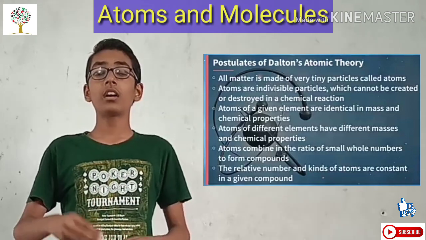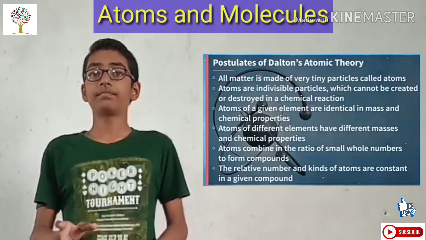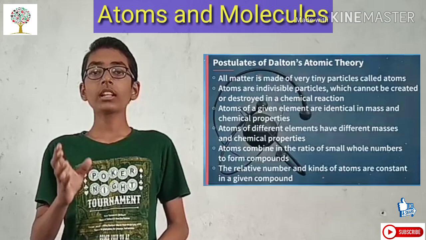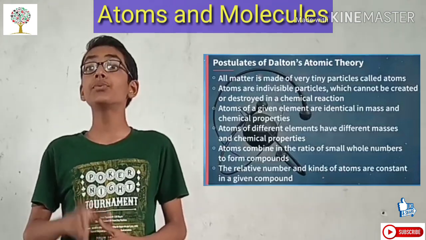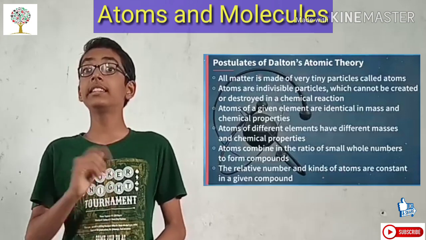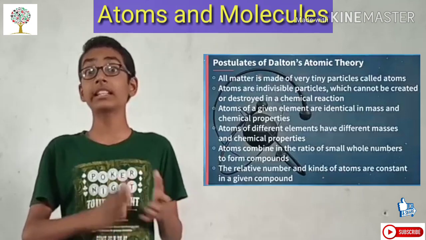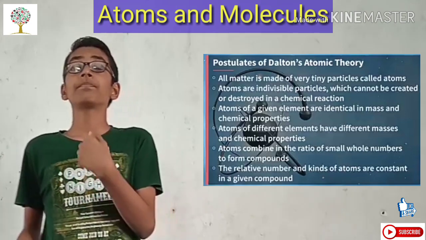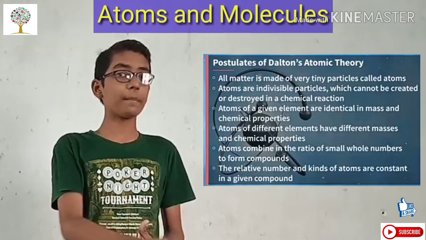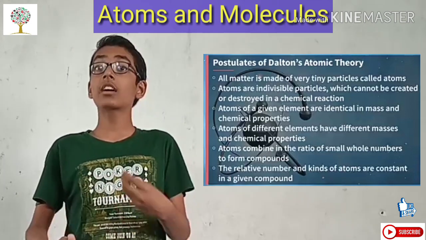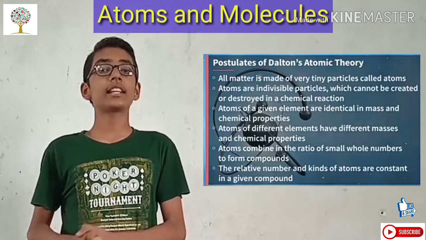Then he gave the next postulate, that these atoms combine in a small ratio of whole numbers to form compounds. Yes, this proved the second law of chemical combination. That is, in a chemical substance, the elements are present in definite proportions by mass. And this corresponds to this postulate of Dalton's atomic theory.